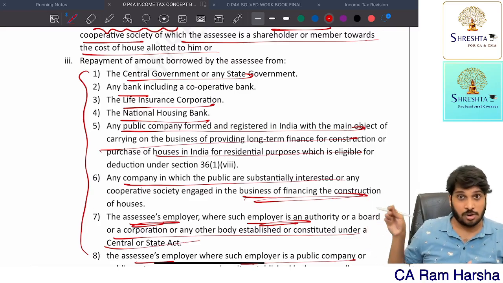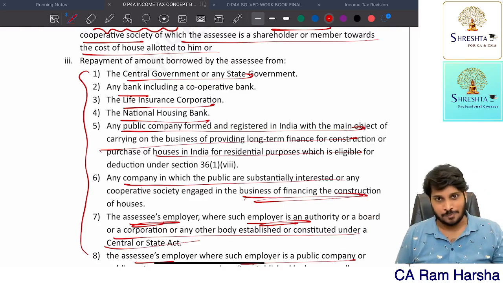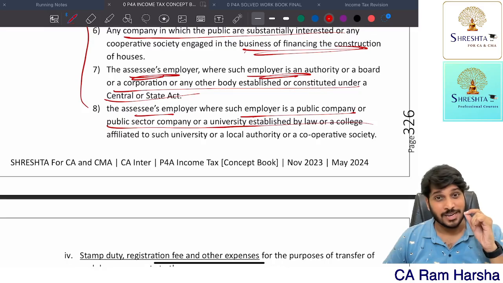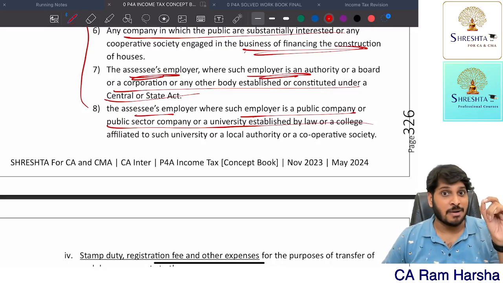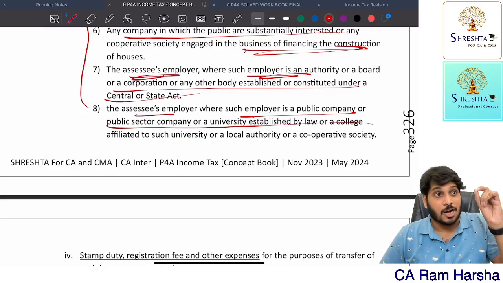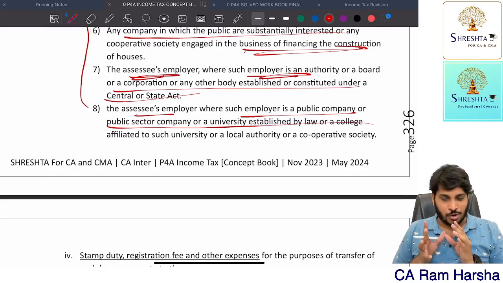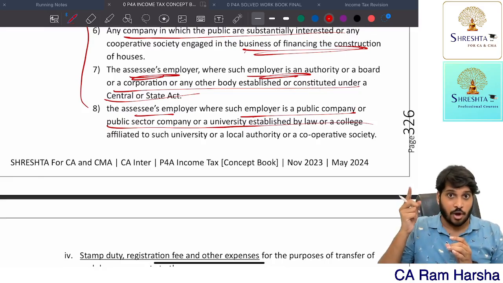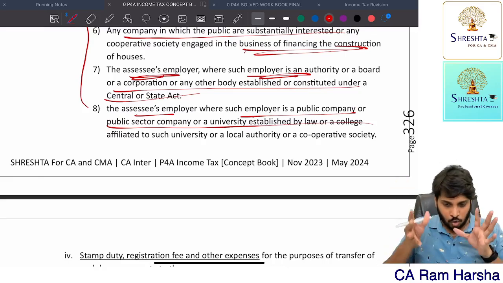Suppose I borrowed a loan from my friend or my relative, I paid principal to him, will I get deduction? No. But you know what? In house property, interest amount you will get deduction, right? Whether you borrow loan from your friend or relative or bank, doesn't matter. Interest paid to them for housing loan, you will get deduction. For principal, you should only borrow from bank, financial institution, National Housing Bank, or your employer who is a public company or public government company. Only these people are allowed.